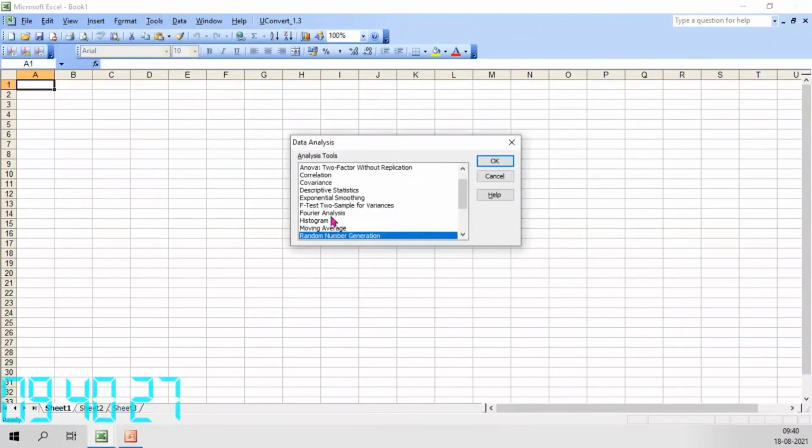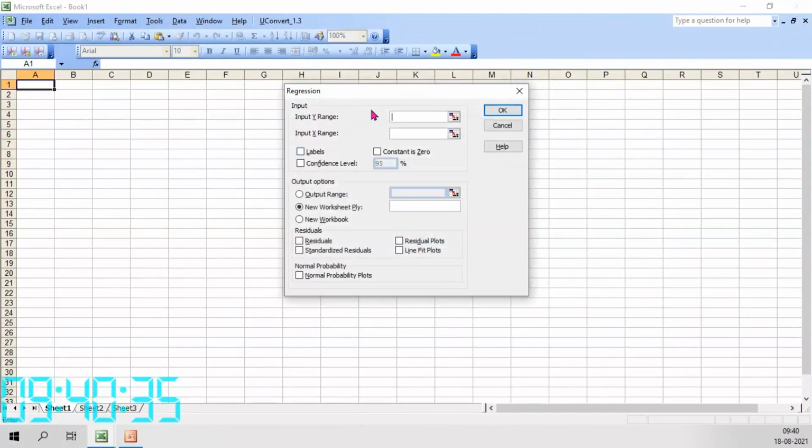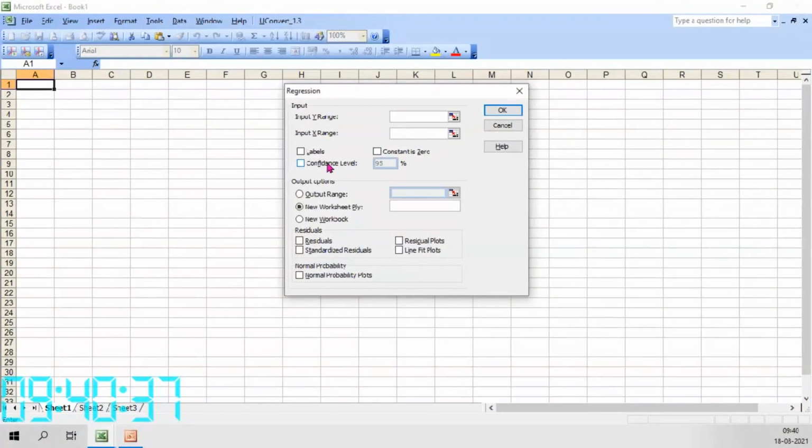So we have regression. There you give the input Y range, input X range, labels, confidence interval, constant 0, then output options, where you want the output.